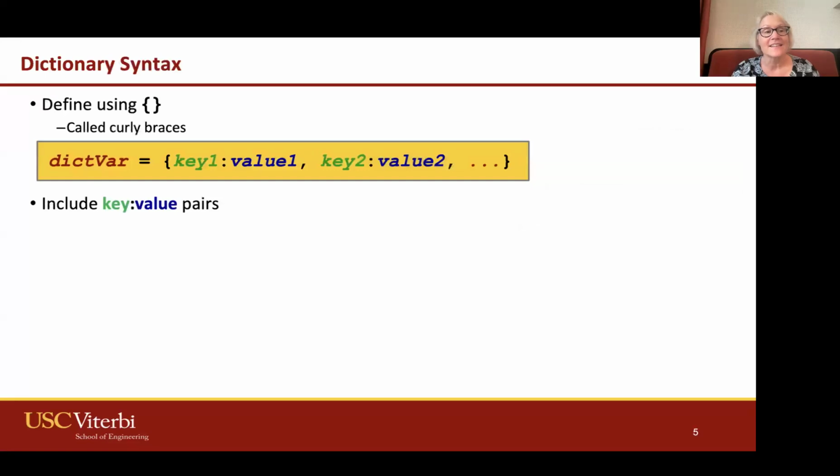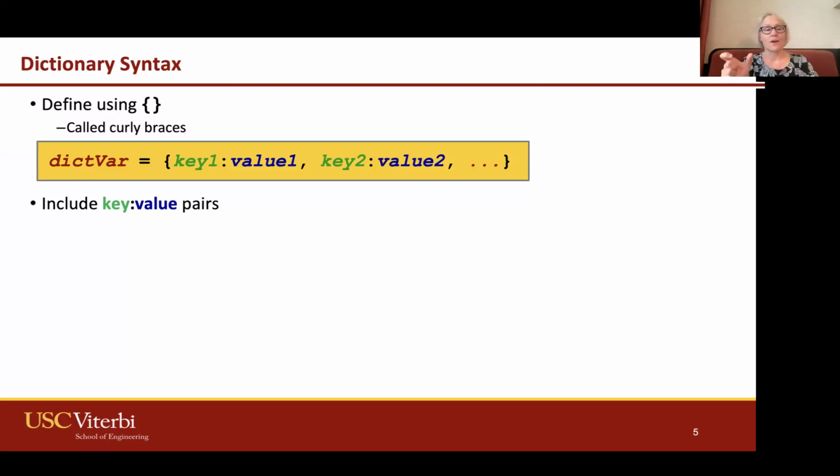So the syntax, we're going to use curly braces. And I want you to remember that we used parentheses whenever we call a function or method. We use square brackets when we are creating lists or when we're indexing. Remember how we were using them for indexing and slicing string sequences, strings and lists. And so now we're using these curly braces.